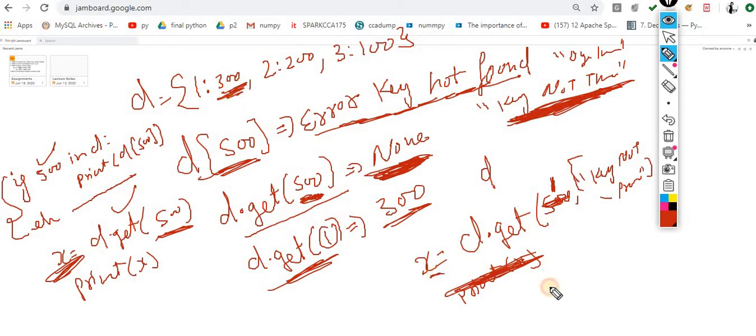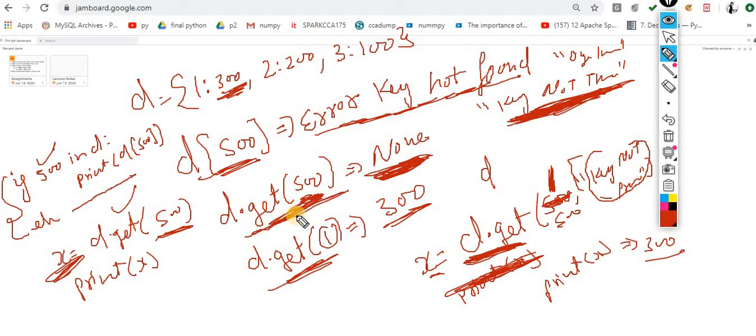When I print X and pass key 1, because key 1 is present inside the dictionary, the get method will give you the appropriate value, that is 300. But when I use 500 here, it will give me the message, the key is not present. So you can use this method like this, or like this. Choice is yours, and I think this is the better way. This task is totally saved, you save the time of writing this much code. So this is the way. I think the picture is clear on this. Anyone?